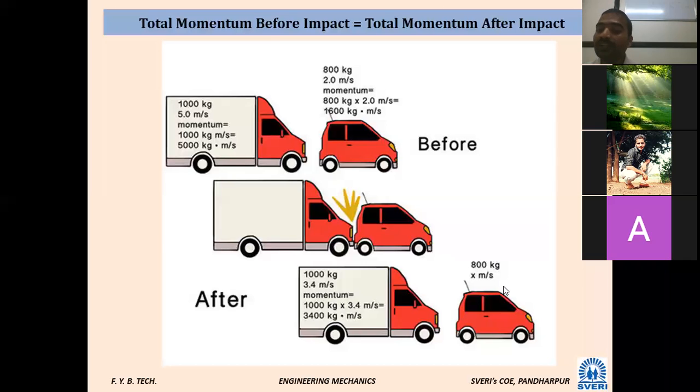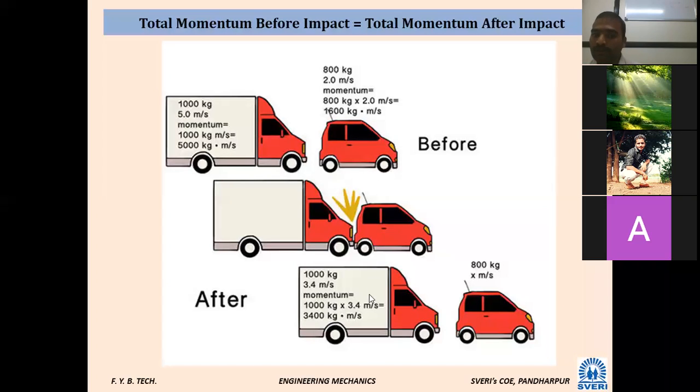Again this velocity will increase, and when you consider the initial momentum, 5000 plus 1600, the initial momentum was 6600 kg meter per second. Now see, 3400 kg meter per second has come here. Here 3200 kg meter per second will come. So its velocity is 4 meter per second. Initially, body A was moving at 5 meter per second. Body B, another smaller body, was moving at 2 meter per second.